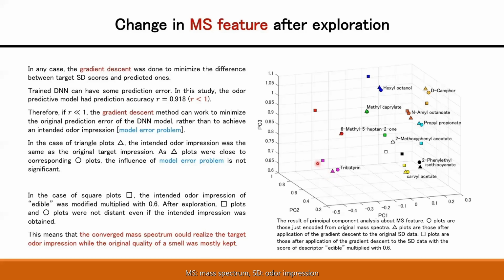And in the case of square plots, the square plots and the circle plots were not distant, even if the intended impression was obtained. This means the converged mass spectrum could realize the target odor impression while the original quality of smell was mostly kept.